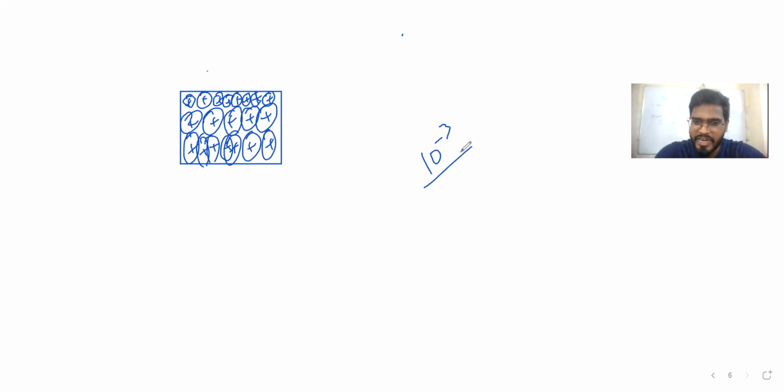Because the electron mass is 10 to the power minus 31, that small a mass, we can say room temperature is sufficient to take out those electrons. So electrons will come out.